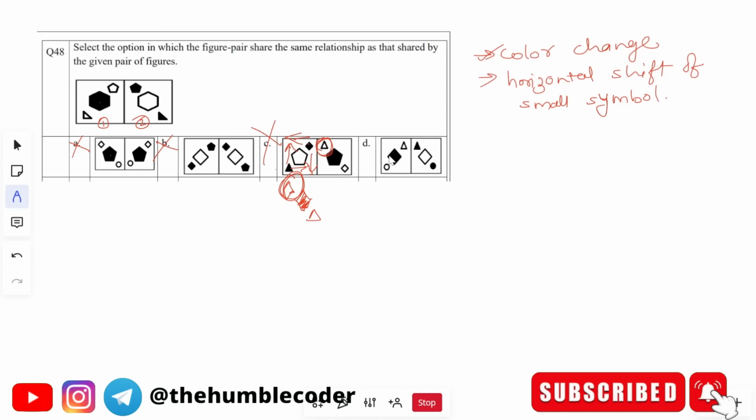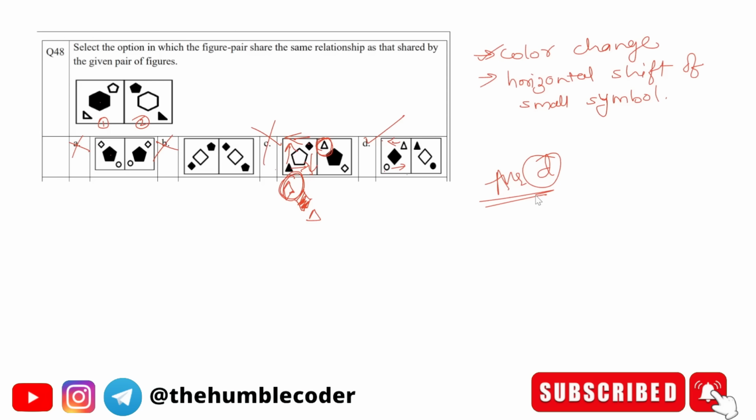Let's see the last one, if it is following or not. The color change is happening. This one was white, it is getting black, black to white, white to black. So this is following. Horizontal shift is also happening. The triangle is going there and the circle is going here. So this one is the correct one in this case. The correct answer for this question is going to be option D. Hope you have understood it. For any doubts, you can ask me in the comment section.